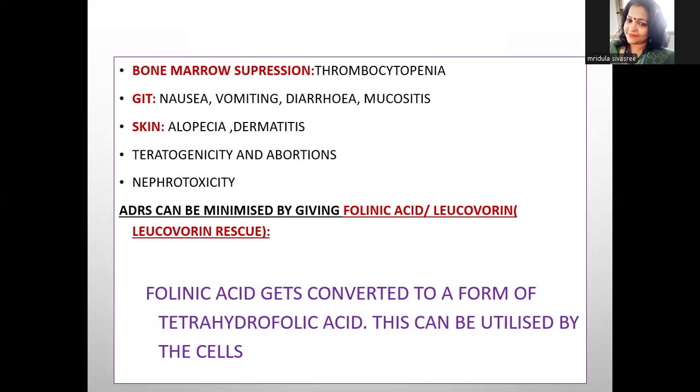How will you manage this? It can be managed by giving folic acid or folinic acid, otherwise called leucovorin rescue, for such patients. So why do we give folinic acid instead of folic acid? Because folinic acid will be converted to a form called tetrahydrofolic acid, which can be easily utilized by the cells.